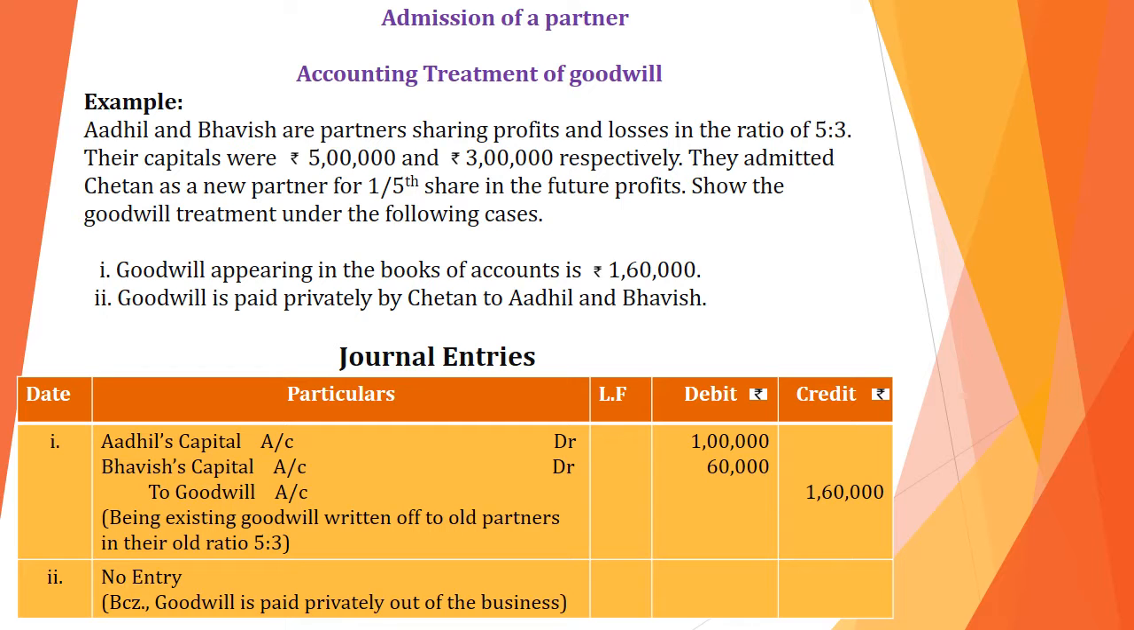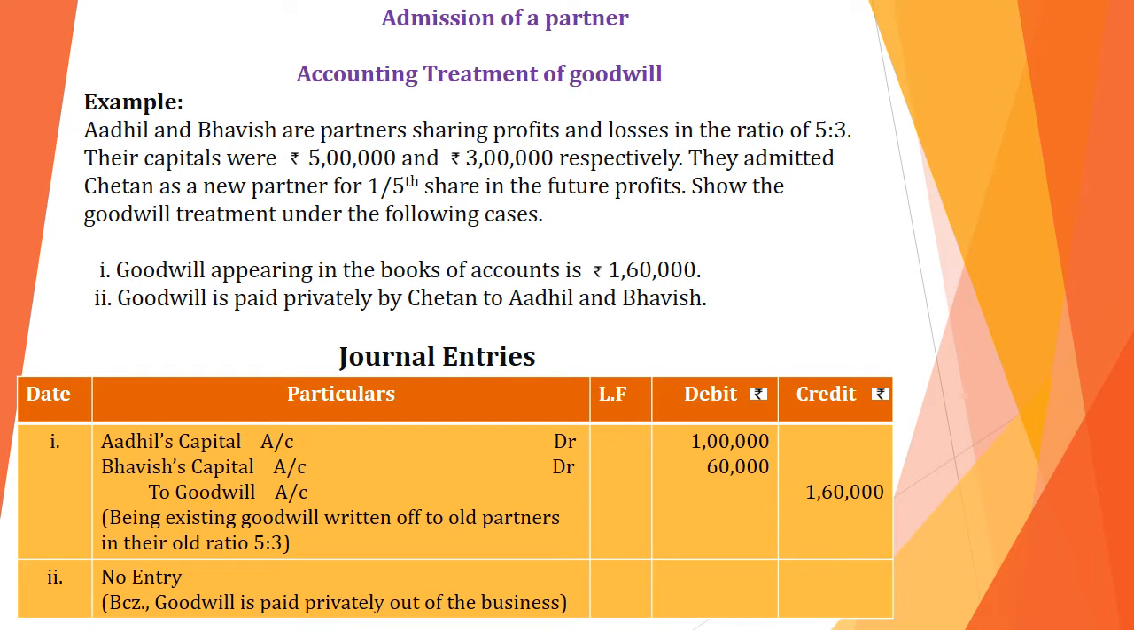So here goodwill appearing in the books means that at the time of admission of a new partner, in the previous year they have prepared the old balance sheet. So this goodwill amount will appear on the asset side. It means it is earned by the old partners. So entirely it should be written off to old partners in their old ratio.